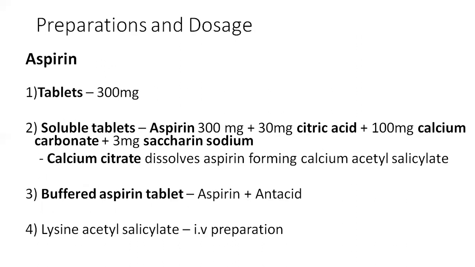Coming to the preparations and doses of aspirin. Aspirin is available as 300 milligram tablets, and it is also available as soluble tablets. Aspirin soluble tablets contain 300 milligrams of aspirin, 30 milligrams of citric acid, 100 milligrams of calcium carbonate, and 3 milligrams of saccharin sodium. This calcium citrate helps in the dissolution of aspirin, forming calcium acetyl salicylate.